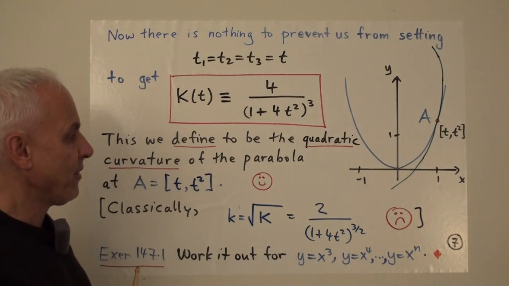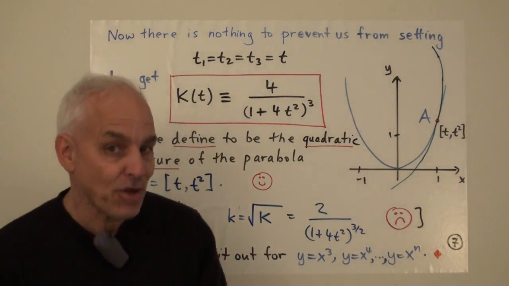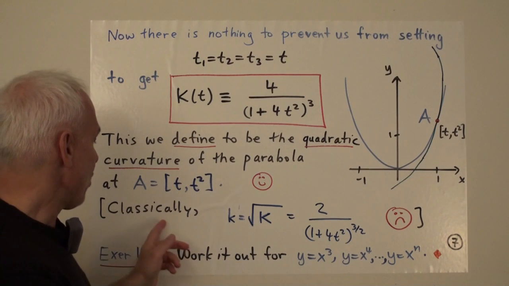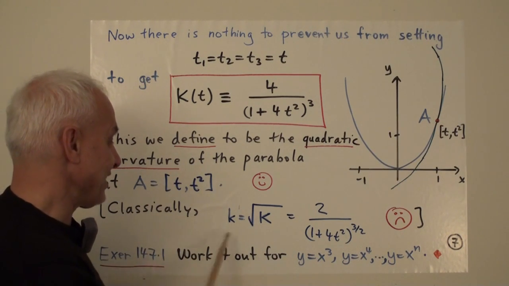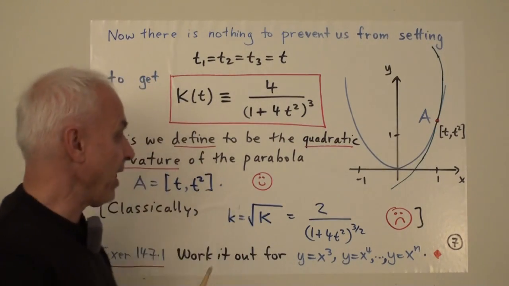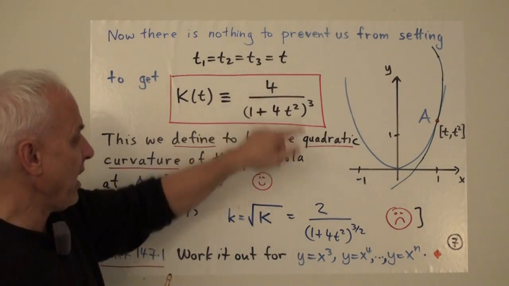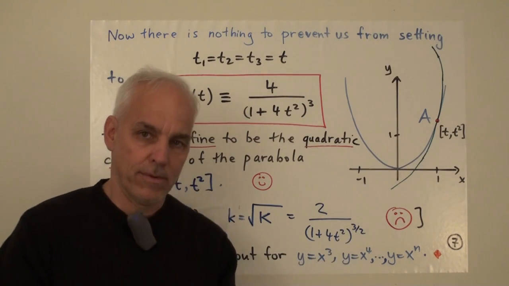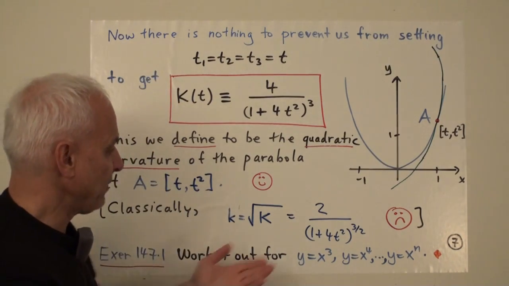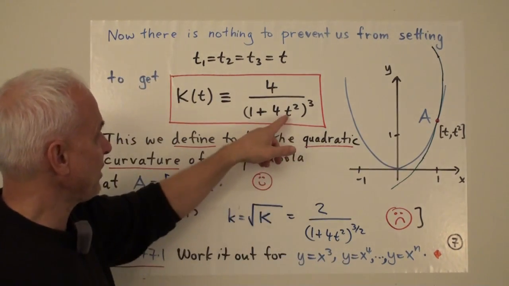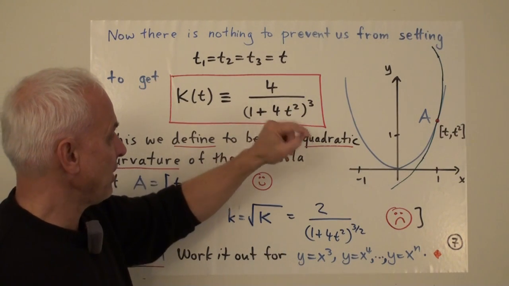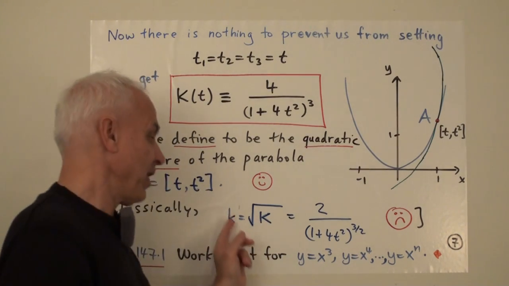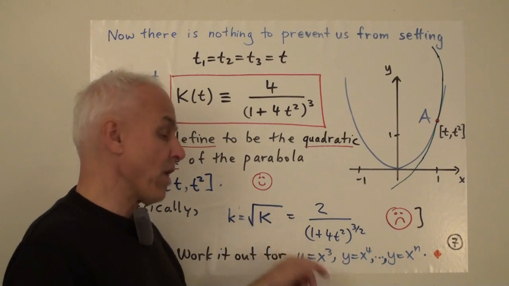This is not a new formula. It's perhaps a somewhat novel derivation of it, but the curvature of the parabola has been well studied for centuries. So classically, the classical curvature, which is little k, is the square root of our k. So if we take a square root, then we have 2 here, and we have to take the square root over here, so there's going to be a 3 over 2. So for example, if t is equal to 1, up here we would get 1 plus 4, that's 5 cubed. So the quadratic curvature is 4 over 125. Classically, the classical curvature, little k, would be 2 over the square root of 125.